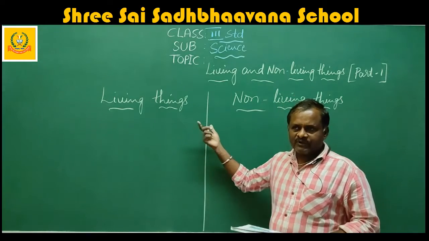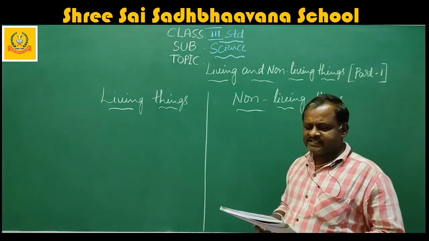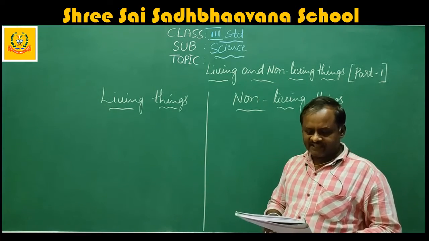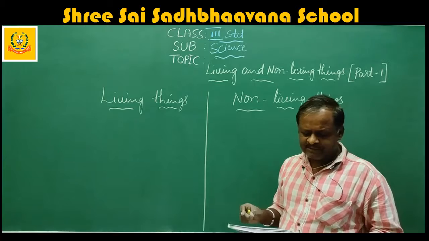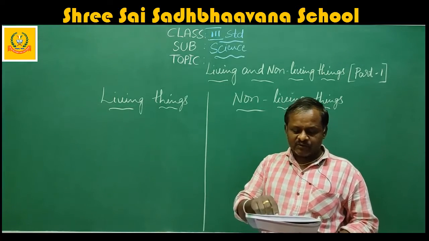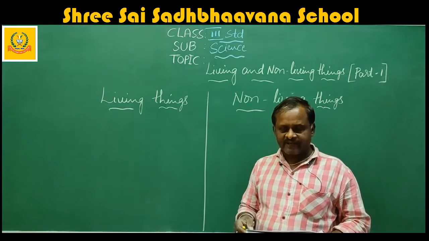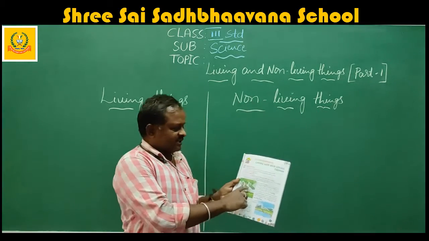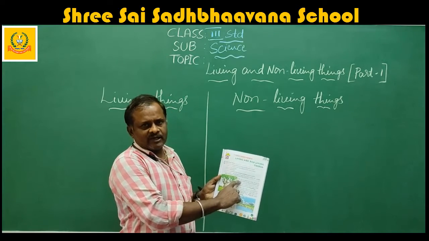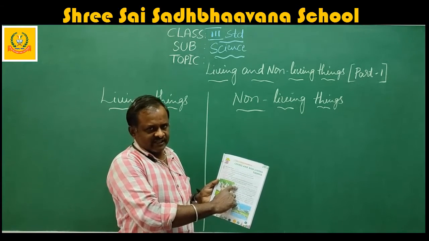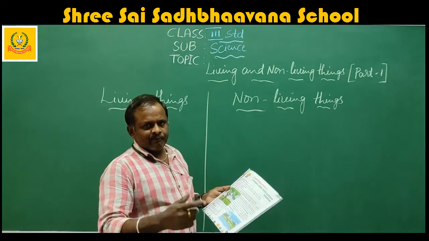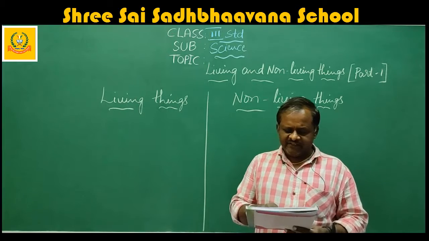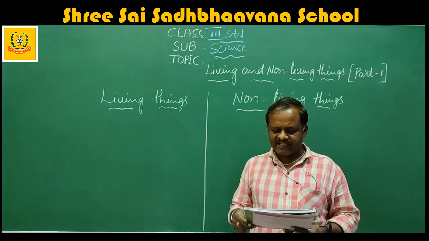So we will move into the lesson. The first lesson is living and non-living things. Here they have given some important terms. Afterwards we will go. First we will go to the lesson, page number 5. See, after this figure, they have started here. So I am reading from here. You start reading, or you just read in the mind itself. Okay. I will start.